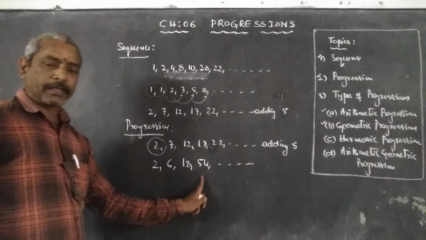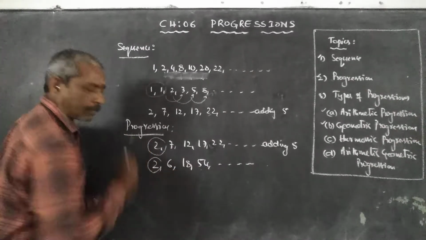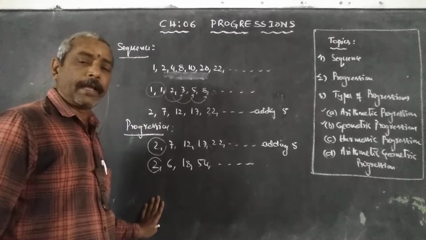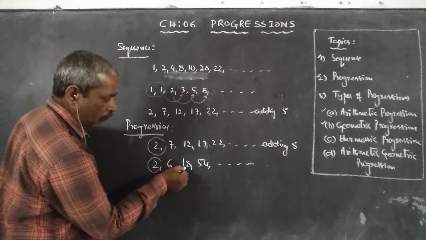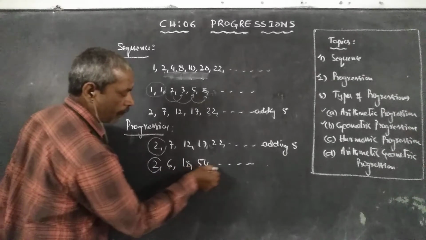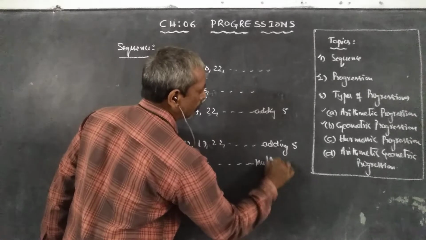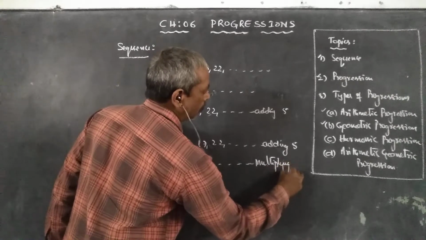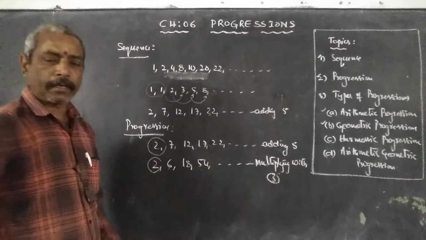observe the sequence: except the first term, all the remaining terms are obtained by multiplying by a fixed number. See, 2 into 3 is 6, 6 into 3 is 18, 18 into 3 is 54, and so on. So here we are multiplying the preceding term by 3.